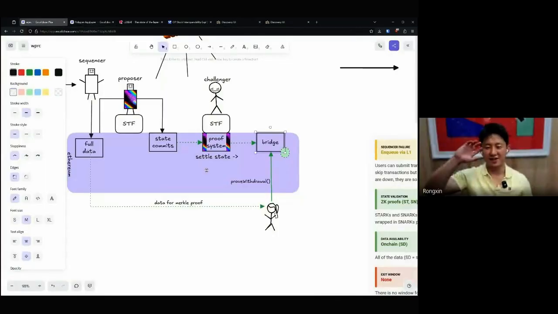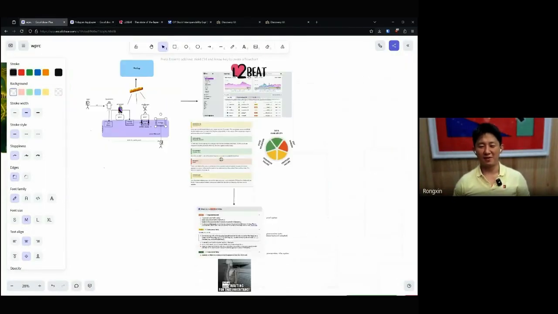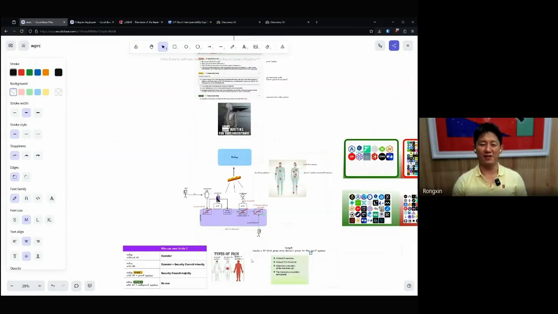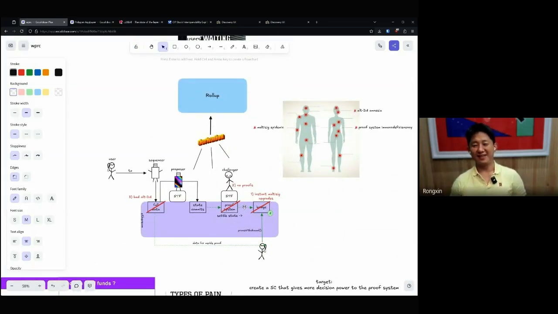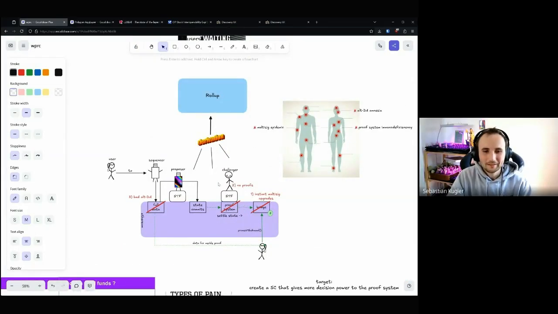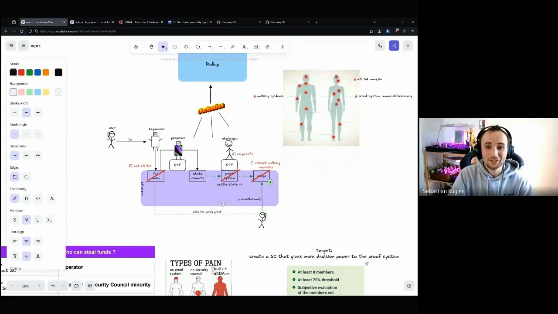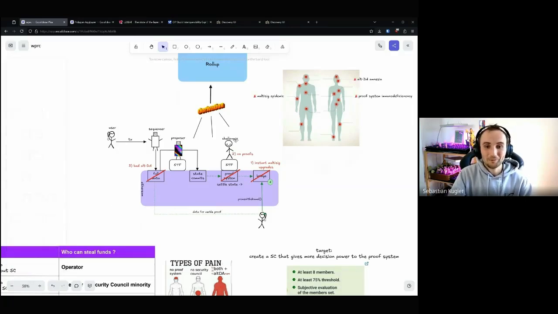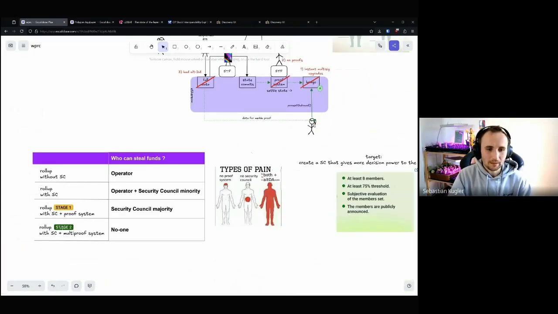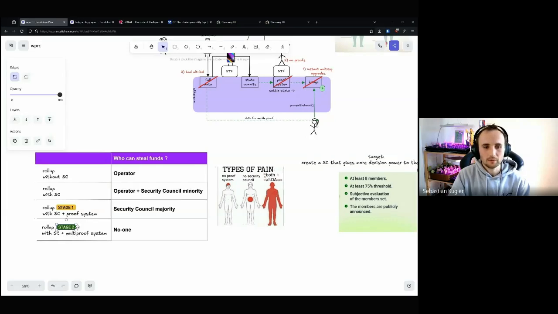I see. It's like a reverse thing, right? It's like there's an active stealing and the other one's preventing stealing. Exactly. And that's famously why the Security Councils are so complicated. And it comes down to what you said, Paolo. It comes down just to liveness, because sometimes a Security Council just needs to act. And that's also why Security Councils are problematic, and why we basically allow them in stage 1. Stage 2, we allow them only under very strict limitations.